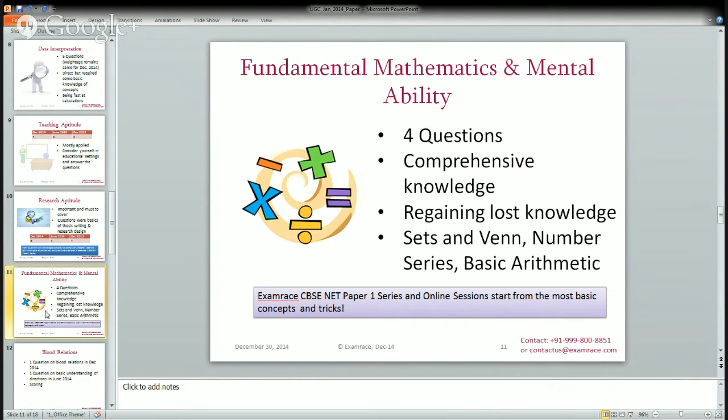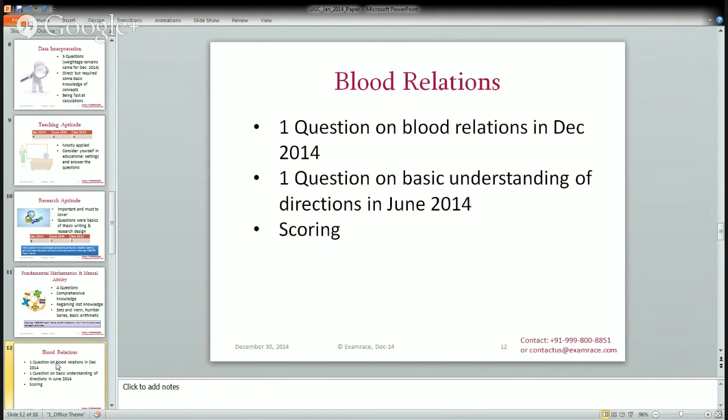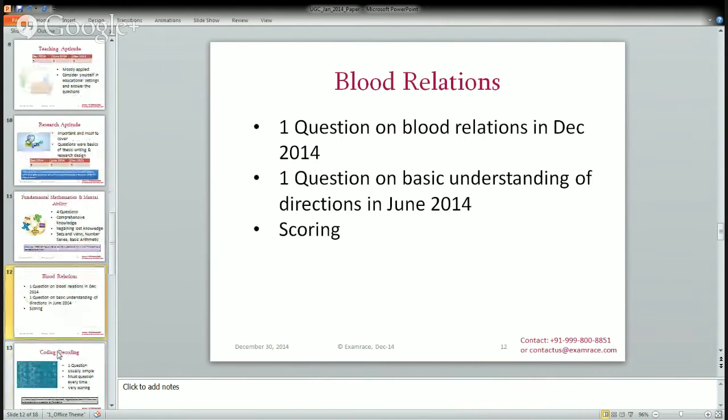At doorsteptutor.com we have a complete portal where you can practice a lot of questions on mental ability and past year's papers. This time there was a question on blood relations. There was just one question on blood relation. Last time the question was on directions. So both these topics are now important.